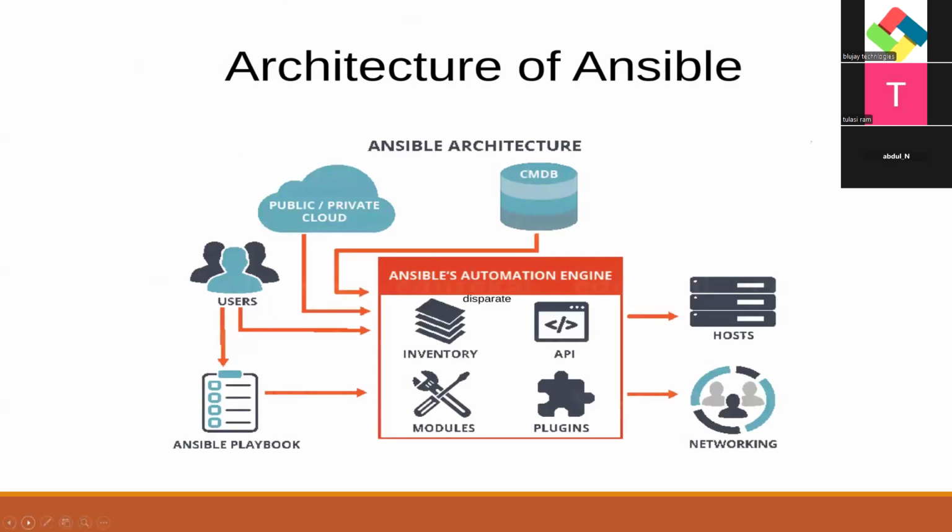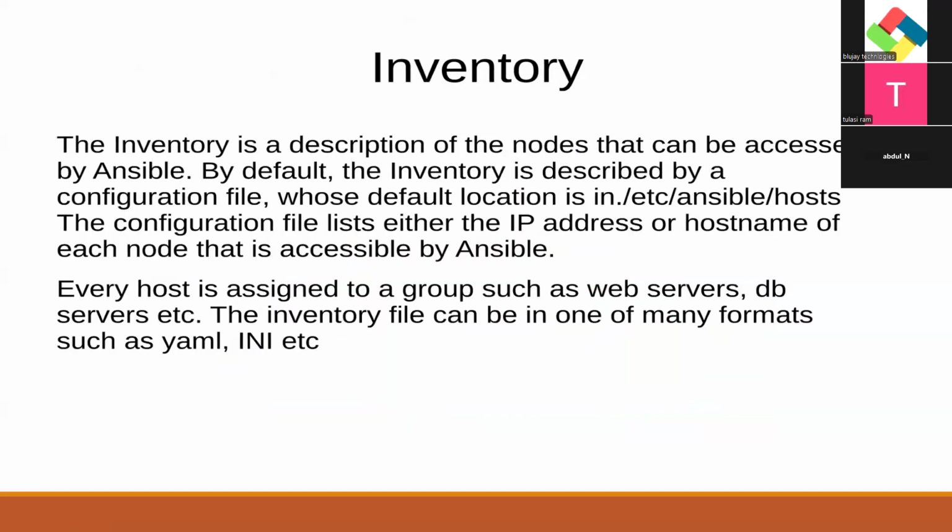So the architecture of Ansible, you already know, right? This is the Ansible server. In the Ansible server, we have an inventory, modules, and API plugins. With the Ansible playbook, users can directly run the playbook on the Ansible automation engine. It automatically goes directly to the hosts on the servers and applies that playbook, installing the software.